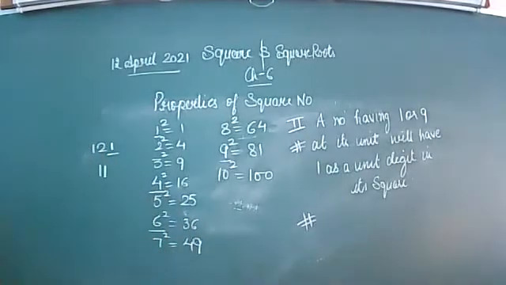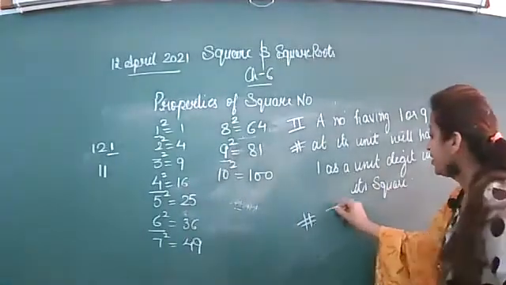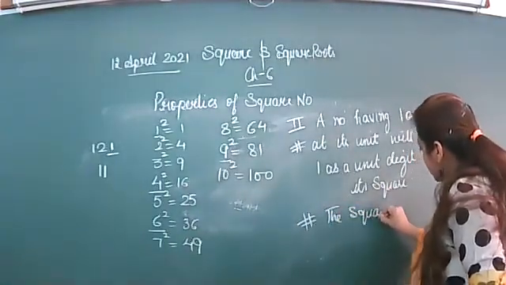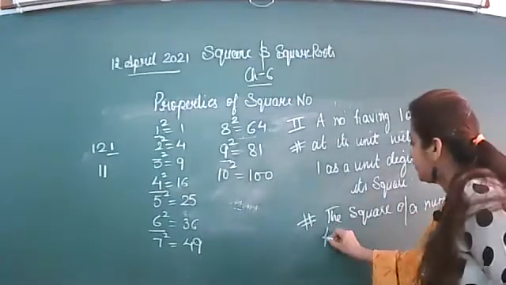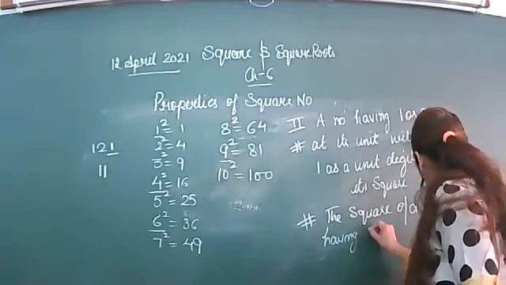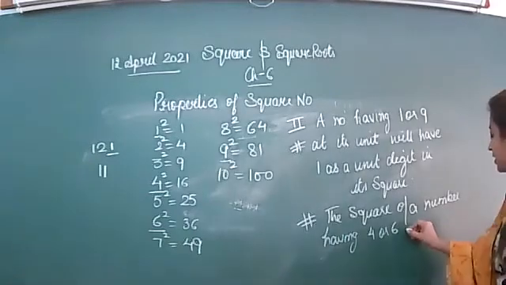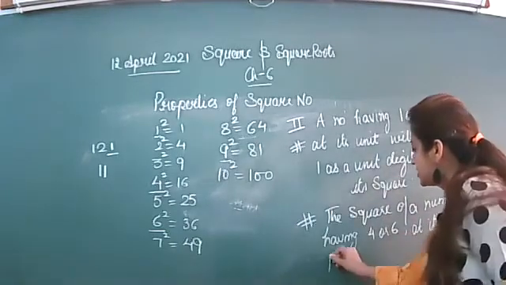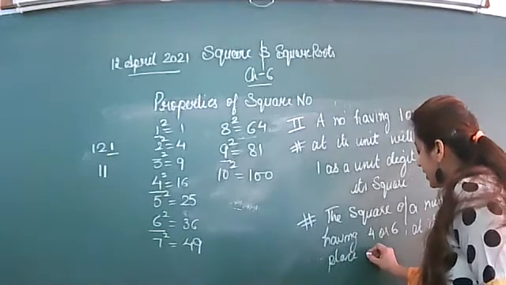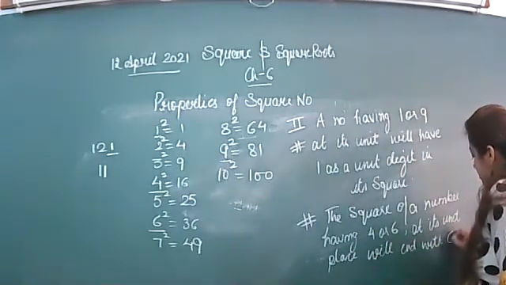So you will write here, the square of a number having 4 or 6 at its unit place will end with 6.